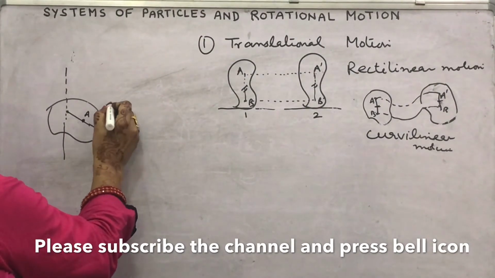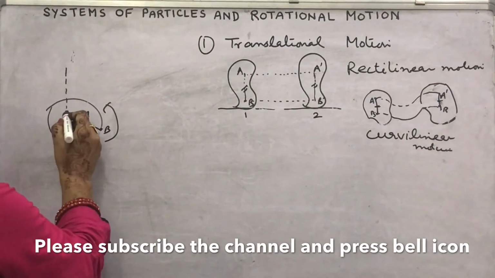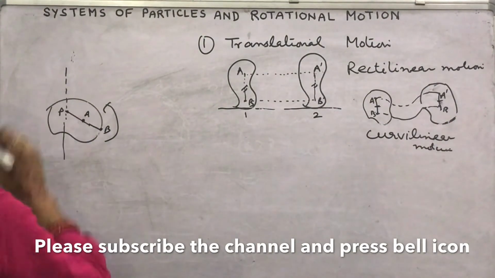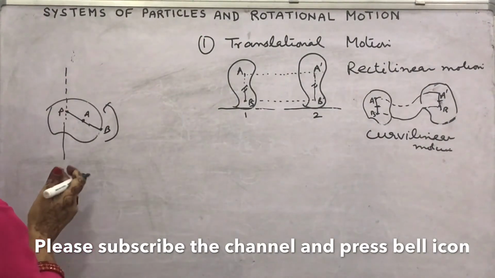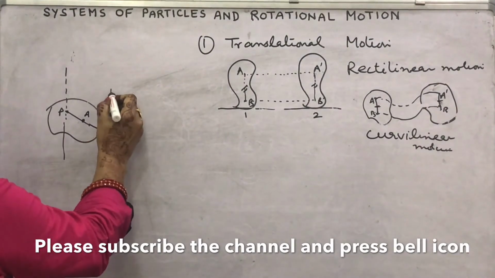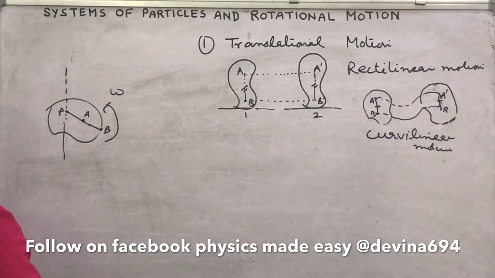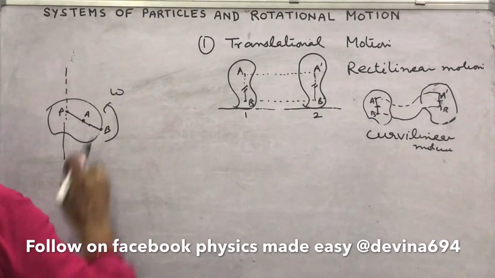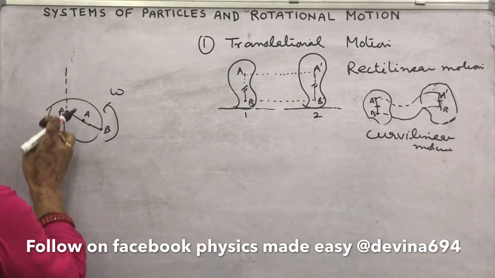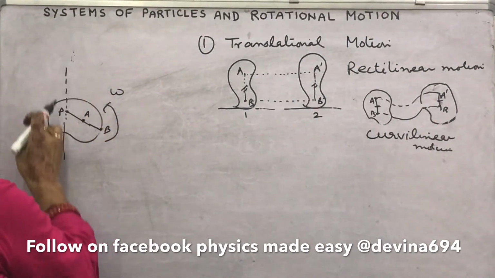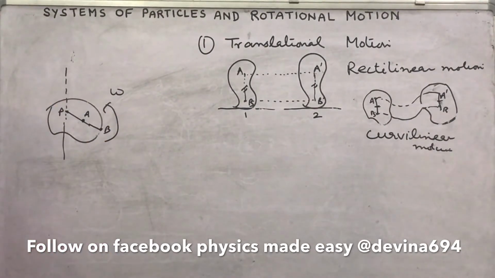If it is rotated, it is moving about this fixed point P, then what we observe is that all the points situated on the object, the system of particles, describe circular motion about the fixed point.